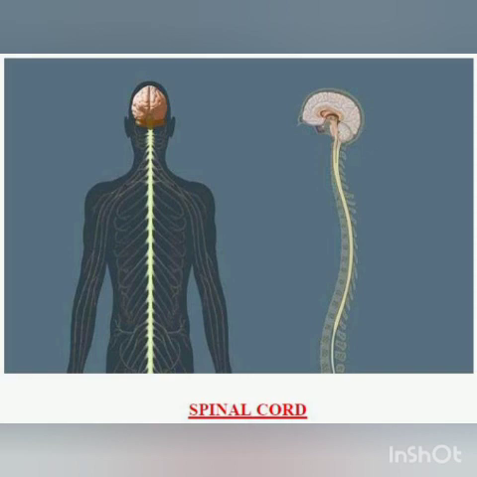Now, coordination in plants. How do plants coordinate? Because in animals there is a nervous tissue and there are muscles also which respond. But in plants there is no nervous tissue, there are no muscles. So how do plants coordinate? Or how can the movements of the plants be controlled?